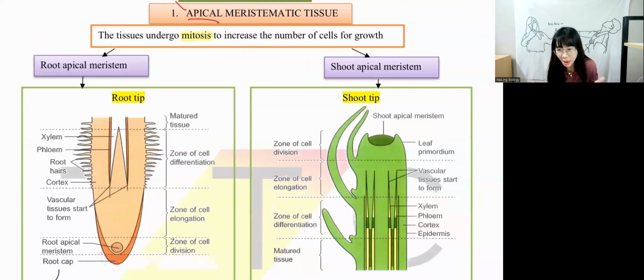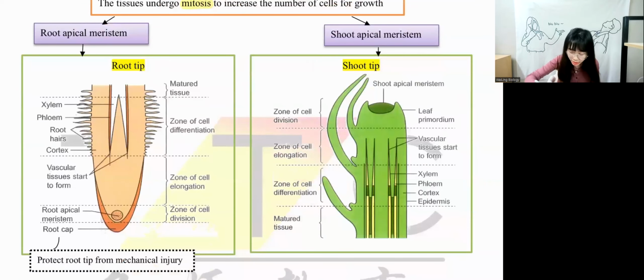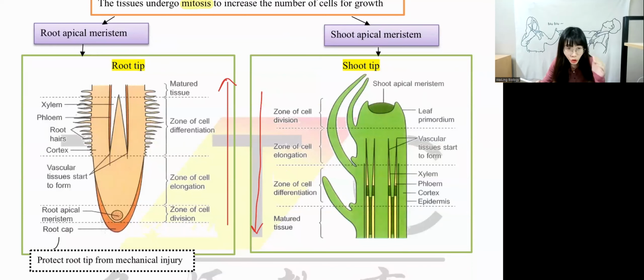When we look at this diagram, we have to be careful of the sequence of it. Now, how do we look at the root tip? For the root tip, we have to look upwards. For the shoot tip, we have to look downwards. Okay, we have a sequence over here. Shoot tip, we look downwards. Root tip, we look upwards. Okay, why do we have this sequence?